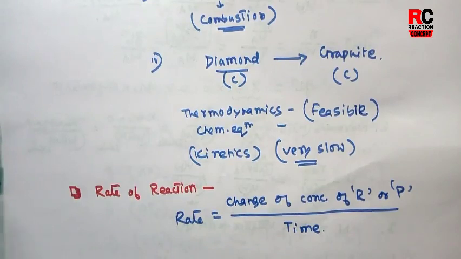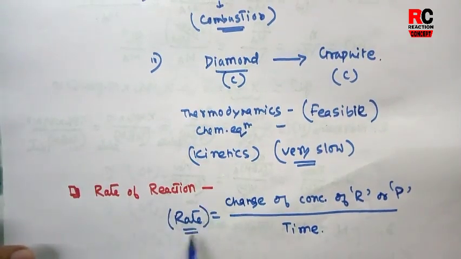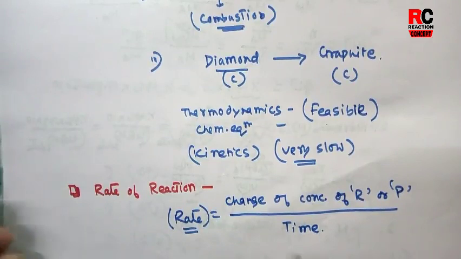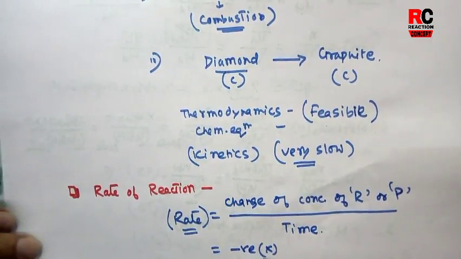Per unit time, how much reactant has been consumed or how much product has been formed, that change has been described as the rate of a reaction. This rate of a reaction can never be a negative value. It is always a positive value.